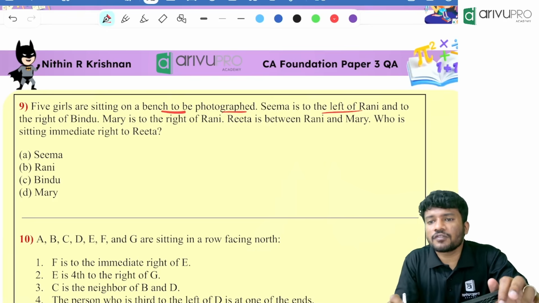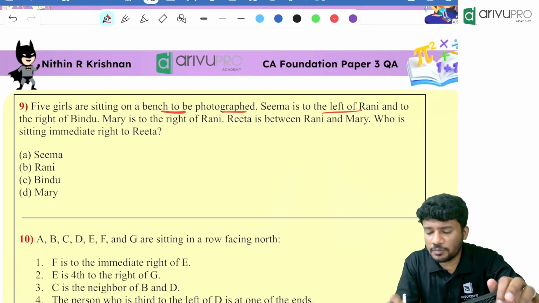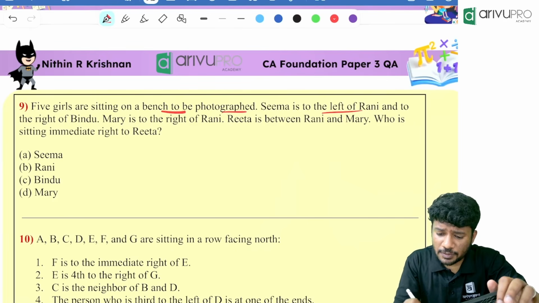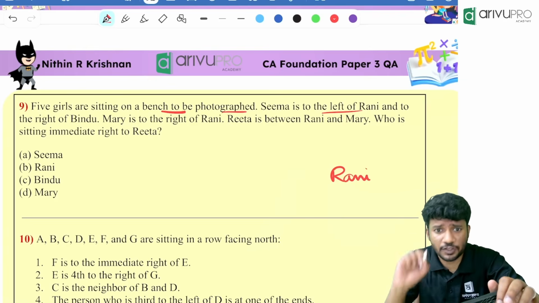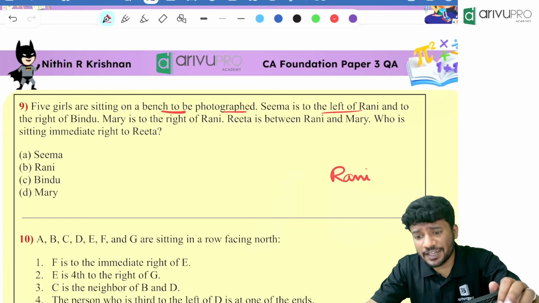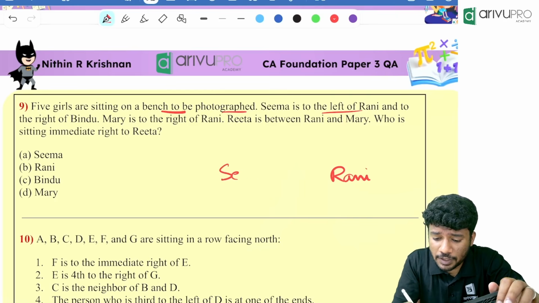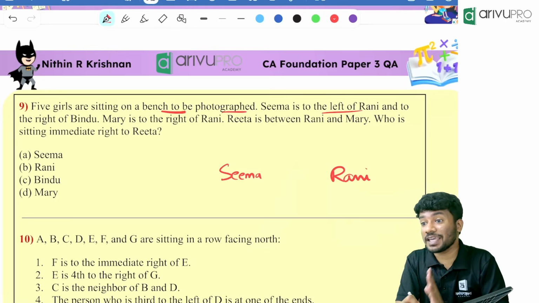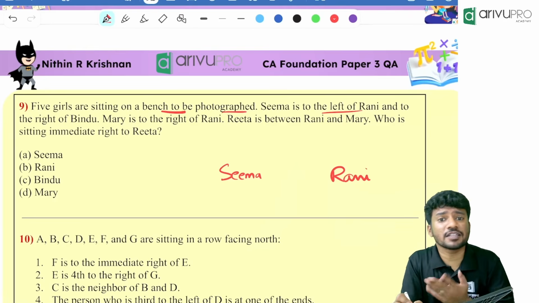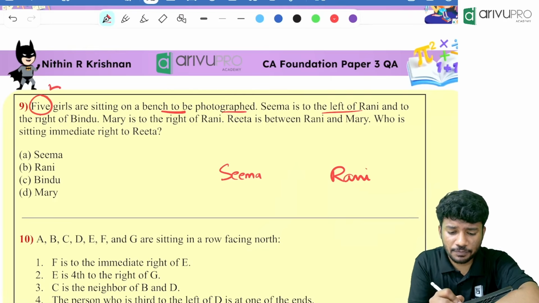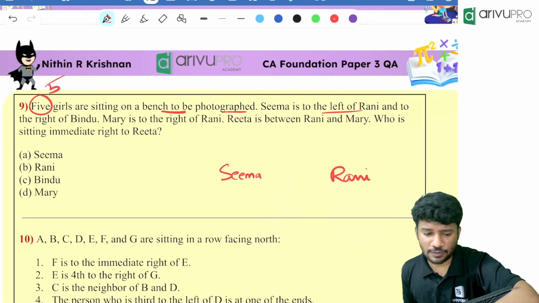Look here. 5 girls are sitting on a bench to be photographed. Seema is to the left of Rani. Seema is to the left of Rani means Seema is sitting towards the left of Rani. For example, if Rani is somewhere over here, I am randomly putting Rani. Another way of solving the question I am solving. Then Seema is where? Left of Rani. So I will give a gap in between them. Why? They didn't mention it is immediate left. What if another person is sitting in between them? So I gave a gap. How many people are there in total? 5 people.